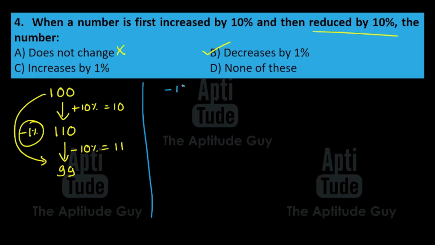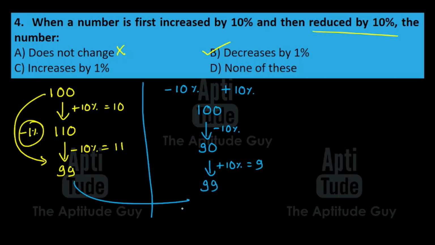So first it reduces by 10% and then it increases by 10%. Let's do it. We have 100 of course. It first increases by 10%, it becomes 110. Then, it reduces by 10%, it becomes 99. Same thing. It again reduces by 1%. So it increases and then decreases, or decreases and then increases. The answer does not change. The answer stays the same, that it decreases by 1%.